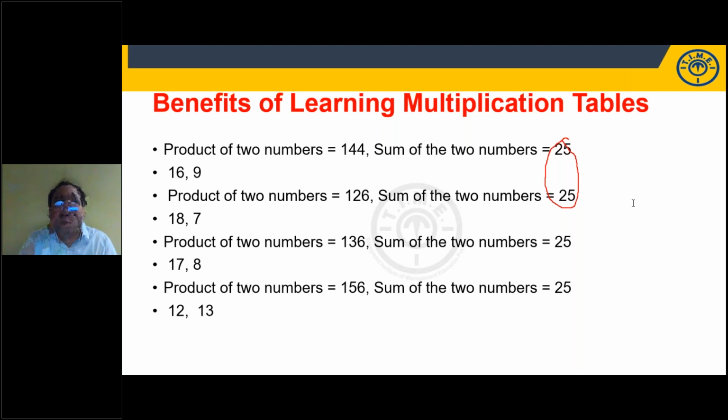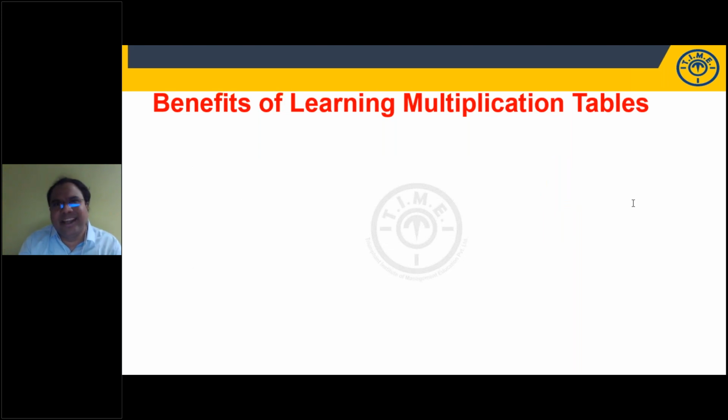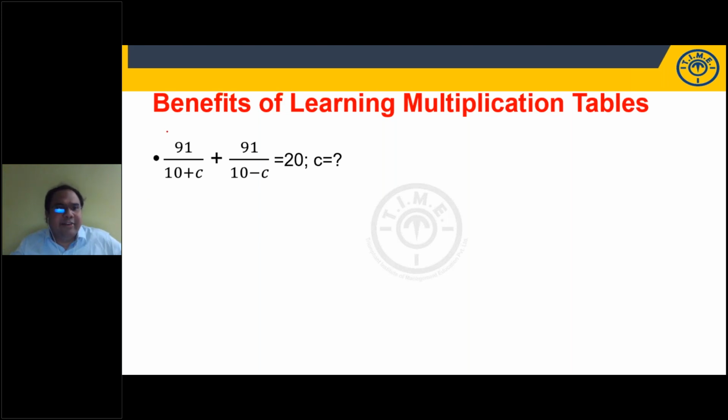Right? Now, I'll take you one more step up. The people who still have doubt, like, sir, do we have to learn multiplication tables? Is it necessary? Can I do without multiplication tables? If you learn, yes, there are advantages. Now, try to guess the C value. Generally, you come across this in time and distance, particularly boats and streams. Ankush is saying 12 and 13. Good, Ankush, correct. So this is an equation. Can you find the C value, students? Generally, these are boats and streams questions. Whenever it is boats and streams questions, you will come across equations, right?